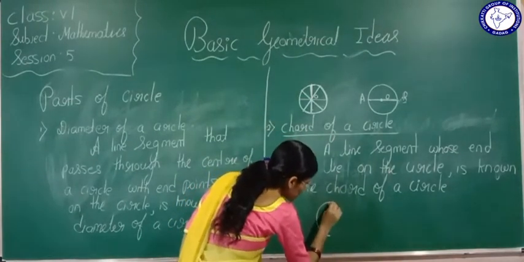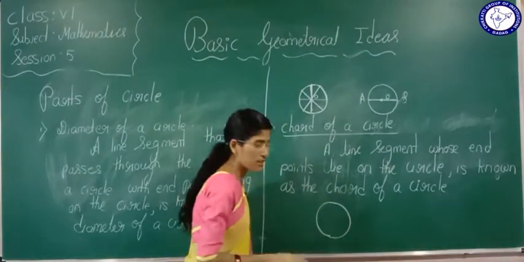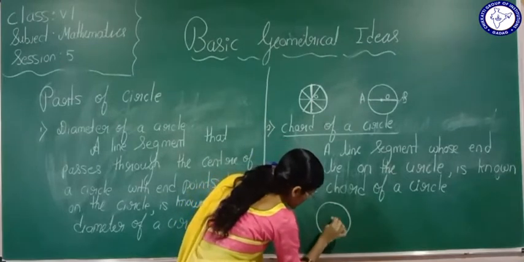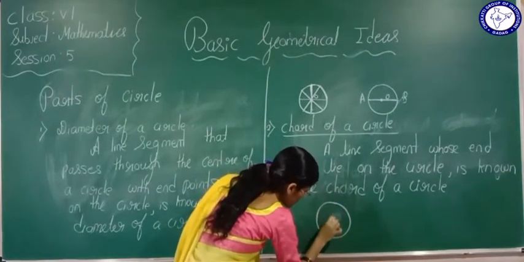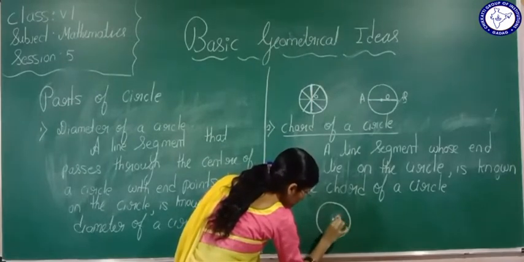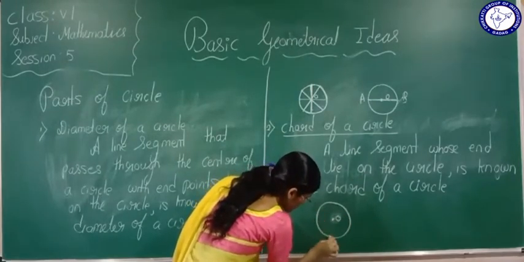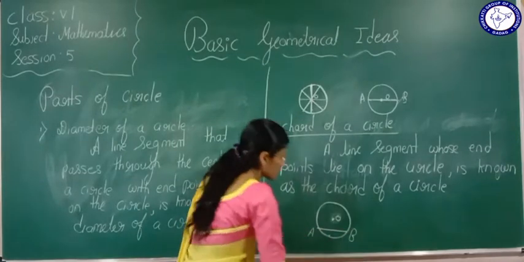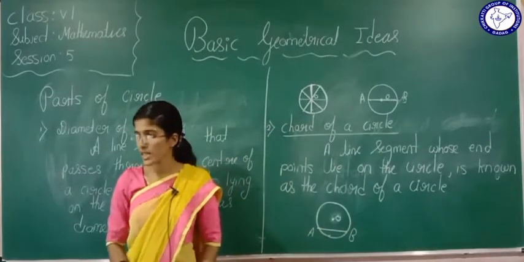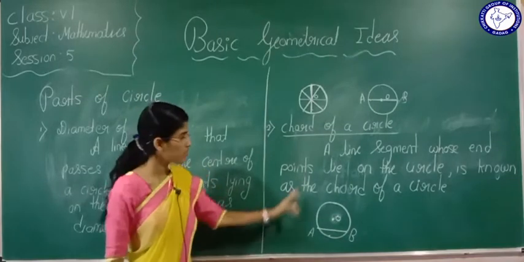Now see here, this is a circle, okay? This is the center of a circle. Now see here AB. Is this AB a chord? Yes, here AB is a chord. Why, tell me? What is the definition?